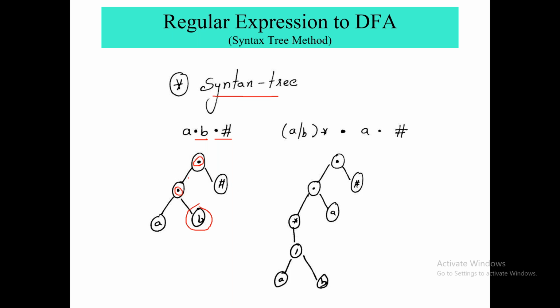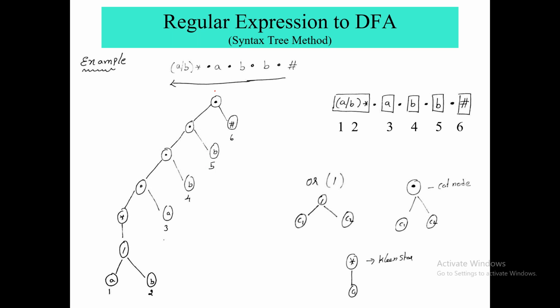This is the way you construct a syntax tree, right? There are a few more examples you can see here. Considering the last two nodes from the right side, you are going to construct the syntax tree. First I will construct this one by putting dot hash, then I will construct this one by putting dot a, then star. Okay, so here I have constructed the syntax tree.